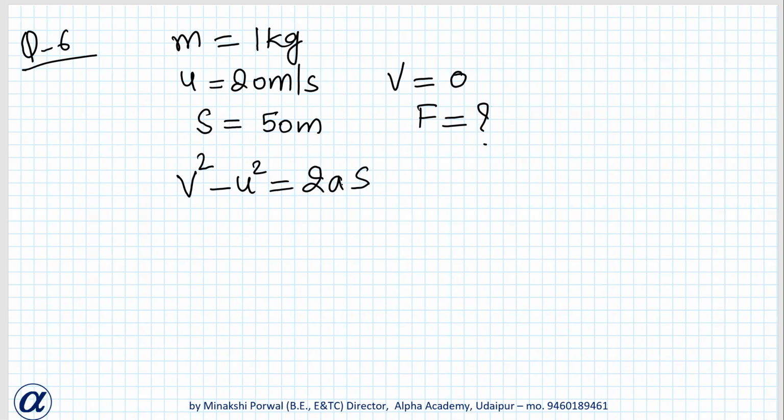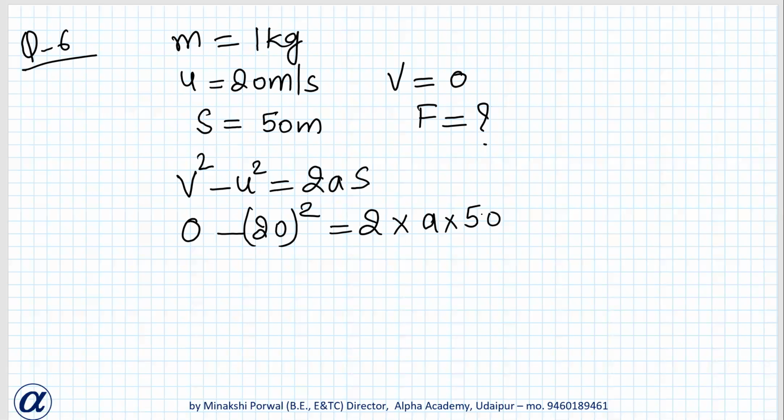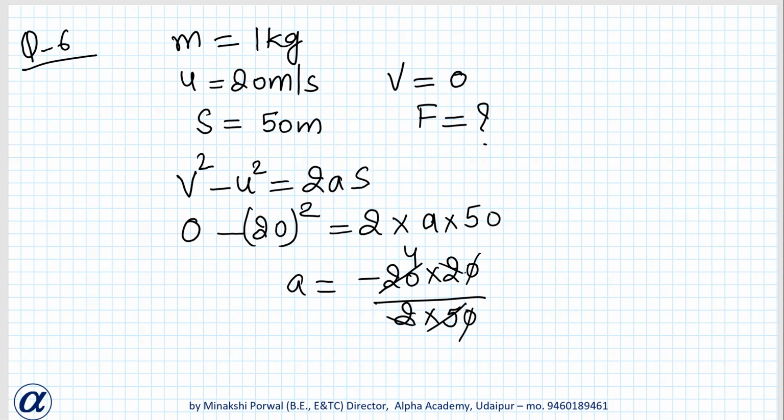V is 0, U is 20 square, 2 into A we don't know, and S is 50. So A equals minus of 20 into 20 upon 2 into 50. So this will be equal to 5 4, that is equal to minus 4 meter per second square.